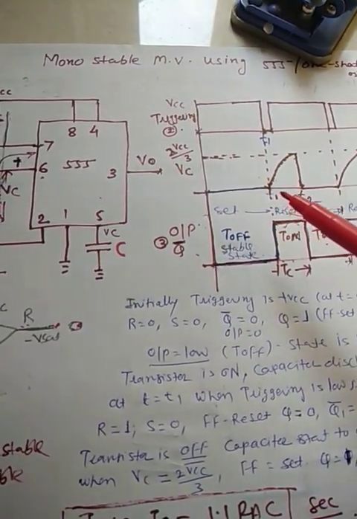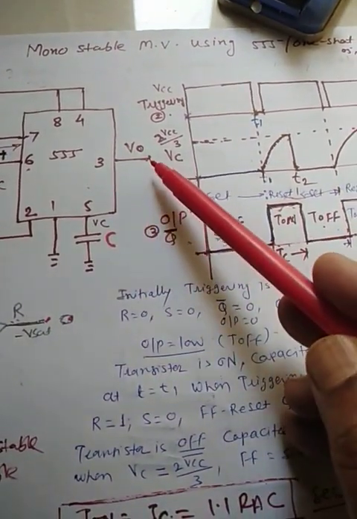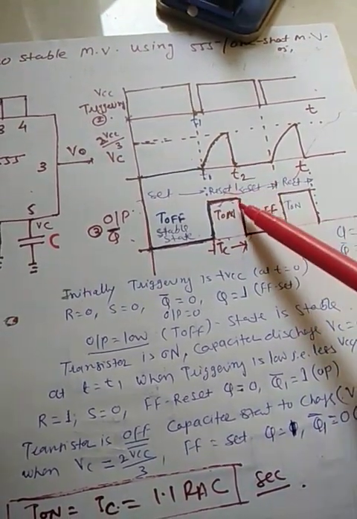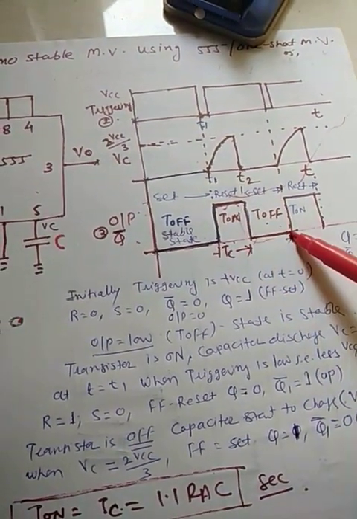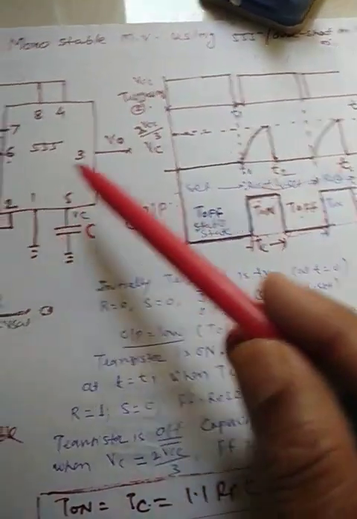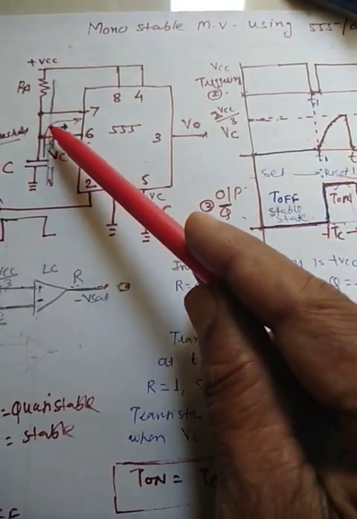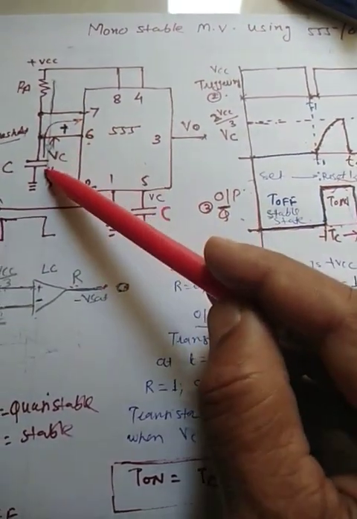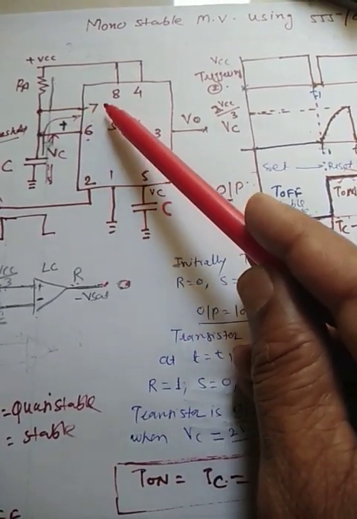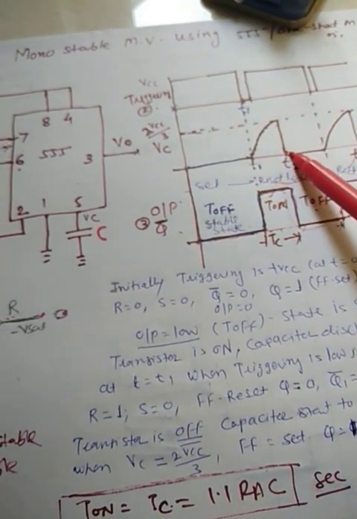As the flip-flop is set, Q is equal to 1 and Q bar, which is the output, is 0. So at this instant T2 the output suddenly becomes 0. And as the transistor is on, this capacitor is suddenly discharged through the transistor, at pin number 7, where the collector of the transistor is connected.